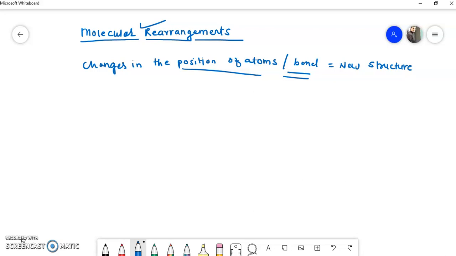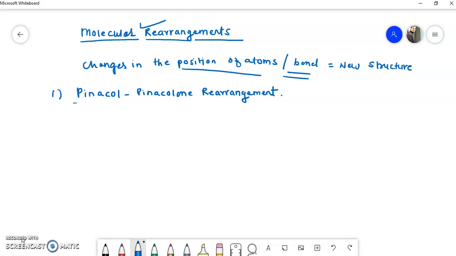Molecular rearrangements are very important in organic chemistry. So the first important molecular rearrangement we have to see here is the pinacol rearrangement, the pinacol-pinacolone rearrangement. It is a very simple rearrangement, so don't worry about it.